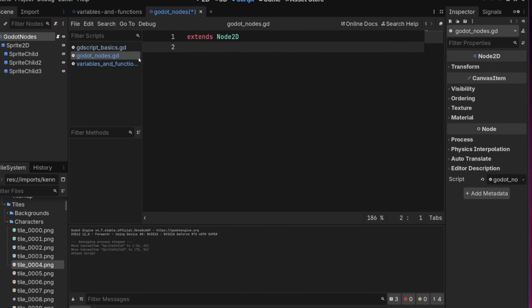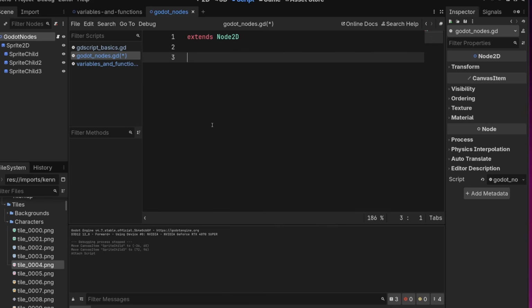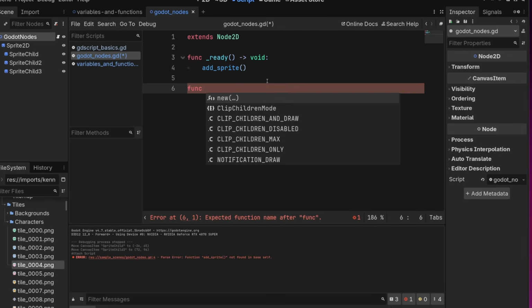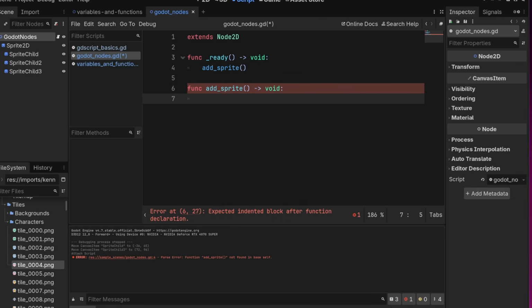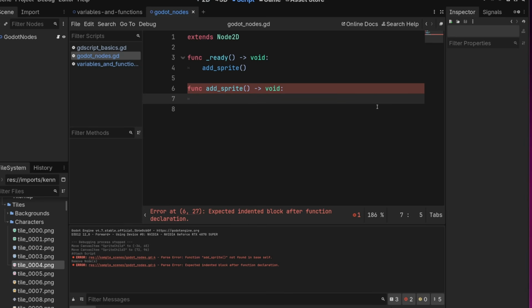Okay, cool. So now we're in a new script called Godot Nodes. Let's see how we can actually manipulate this scene from code. So let's add a sprite to the game and position it when we start the game. We can make our ready function here, and let's add a function to it called add_sprite. Now, what do we want to do here? Well, there's a few things we have to do. For one, we need to actually create the sprite object. I'm just going to go to 2D mode here and delete all of our placed sprites so we can see this better.